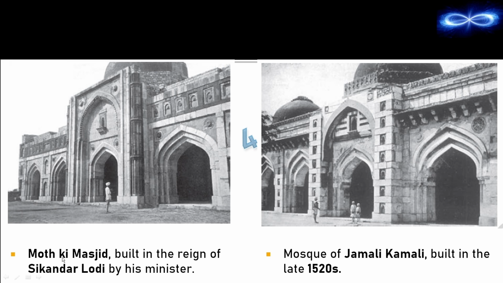The next is Maut Ki Masjid, and this was built in the reign of Sikandar Lodi by his minister. So Maut Ki Masjid, Sikandar Lodi. Then Mosque of Jamali Kamali, this was built in the late 1520s. So that means early 16th century, Mosque of Jamali Kamali. Now the homework for you is finding the material which was used in building each of these structures. That is, you need to find out whether it is made of marble, red sandstone or rock.